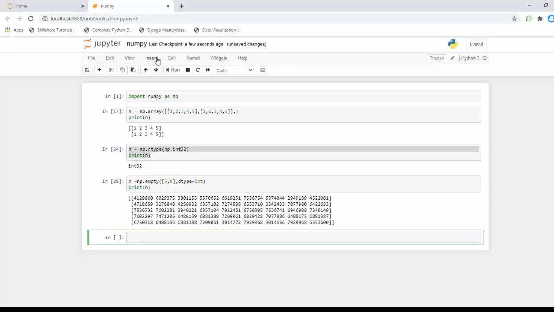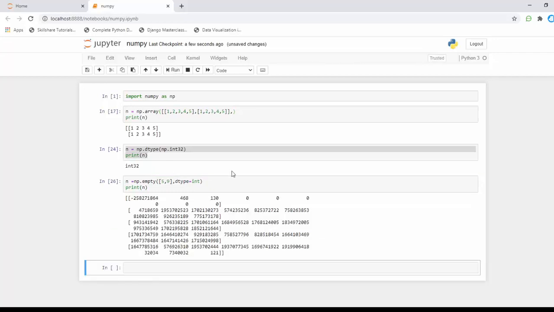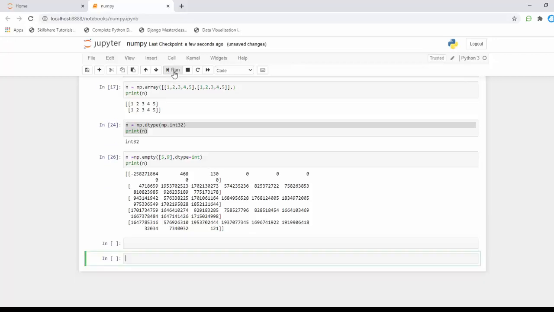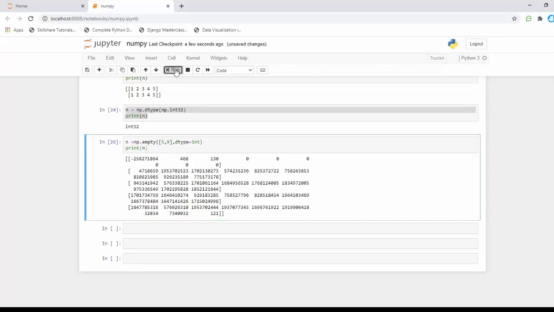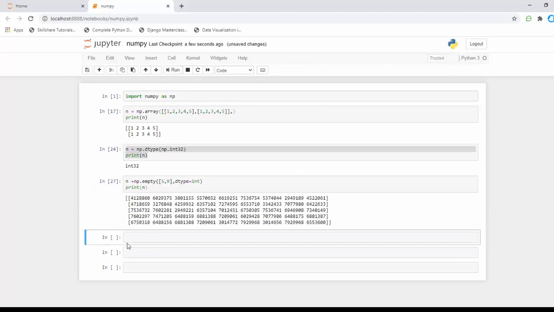I'm going to rerun this code one time. You can see the values have been changing. It is something like the random numbers we have seen in Python. Every time I run this code the values change. It is created in the range of 5 to 9, and it shows random values because they are not initialized.